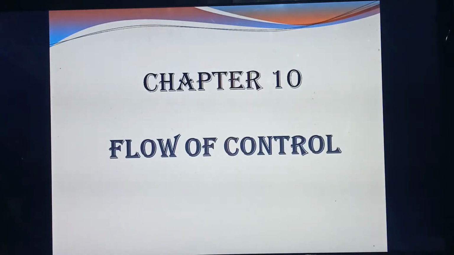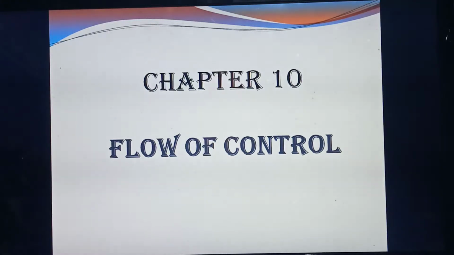So now we are studying chapter 10, isn't it? What's the title of our chapter? Flow of control. What did you study in the last class? You studied iteration statements, the while loop and the do while loop. Last class you studied the while loop and its variations. Today you are going to study the do while loop.